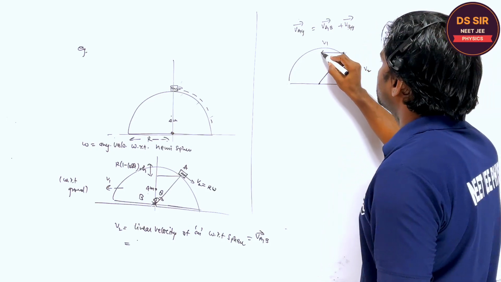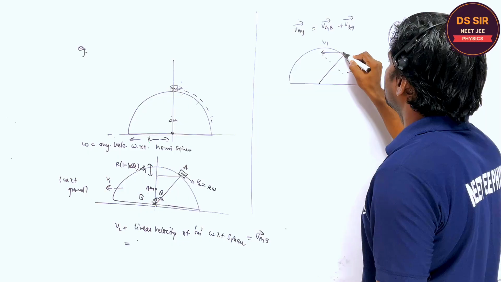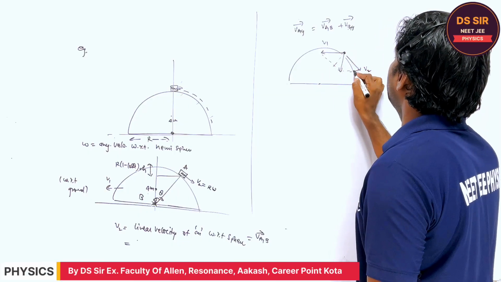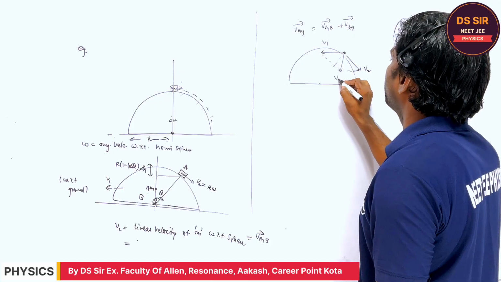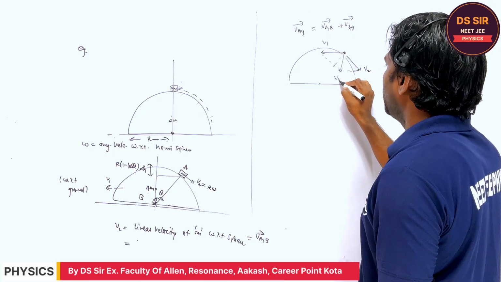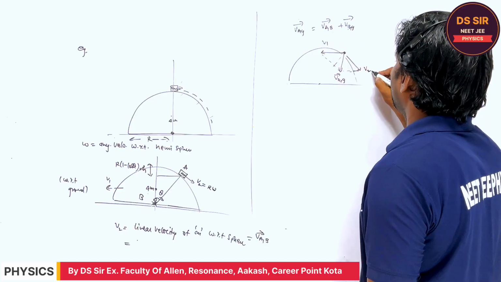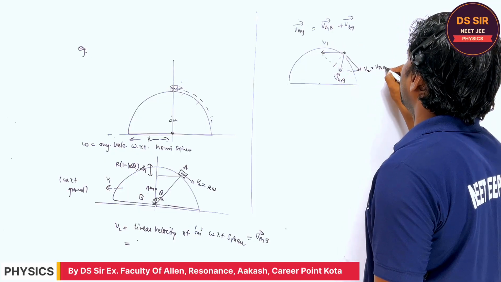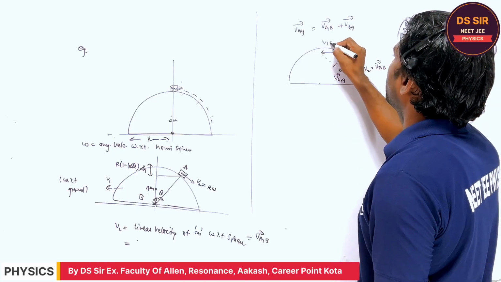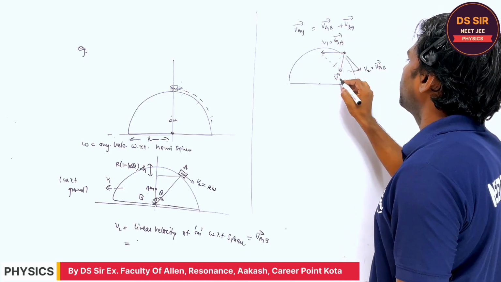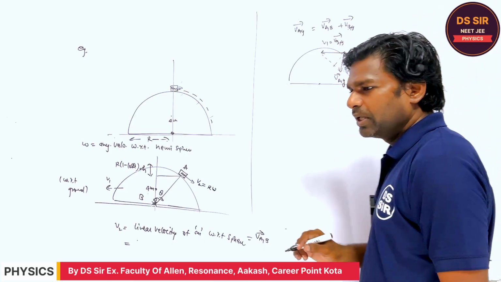So the resultant of these two velocities, like this, will be the velocity of particle A with respect to ground. Is it clear or not?